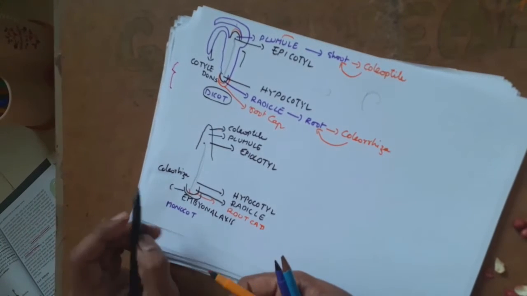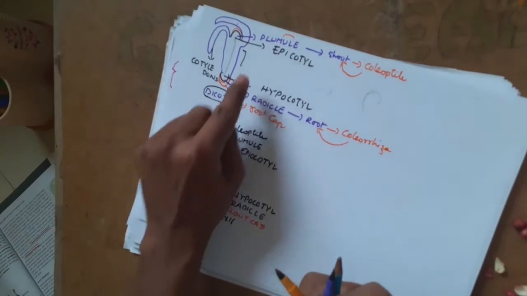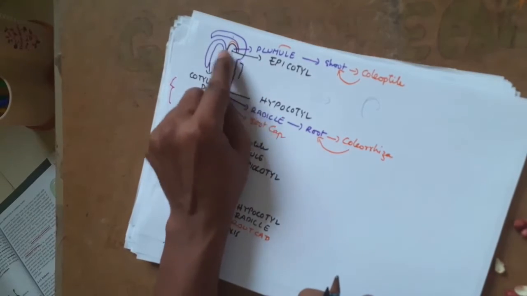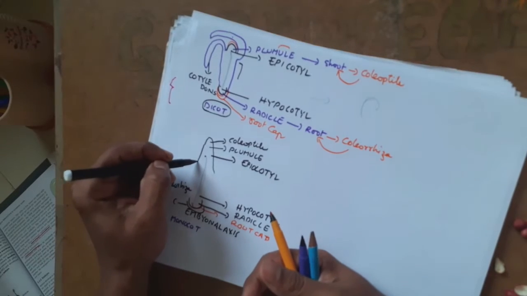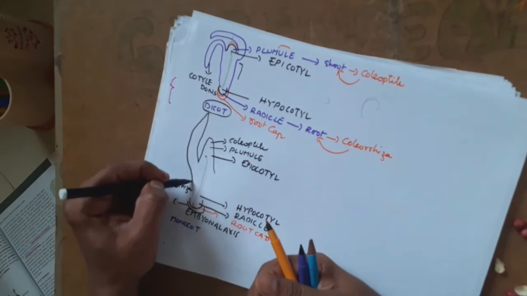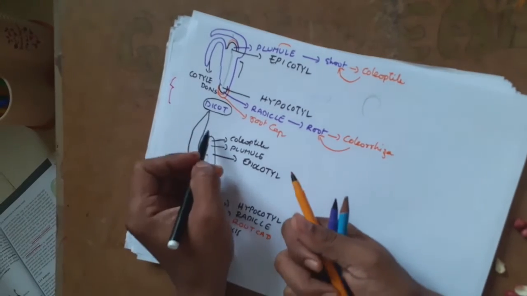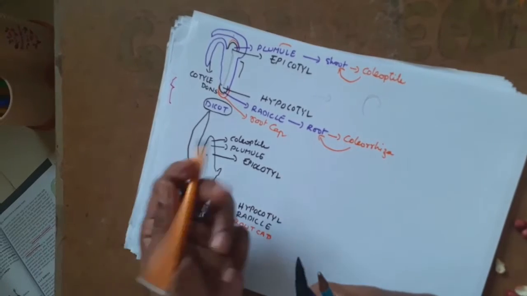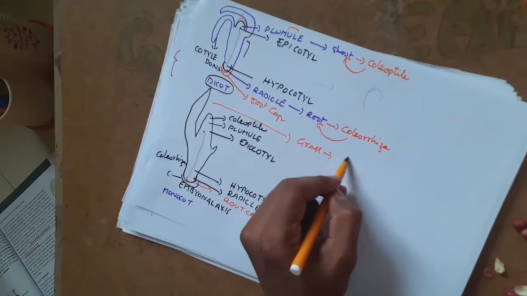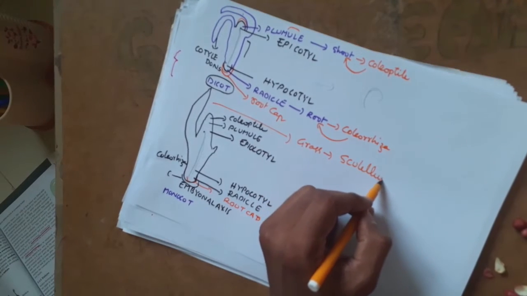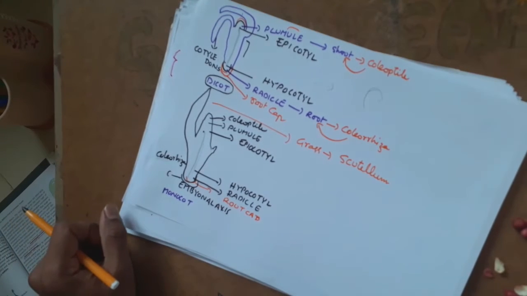And since it is a monocot, on the lateral side of the epicotyle, the same way as I said on the lateral sides of plumule, there will be only one cotyledon. This single cotyledon, especially in grasses, is called scutellum. This cotyledon is called scutellum.